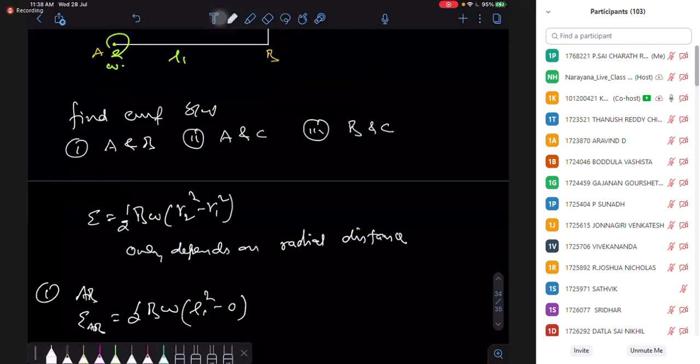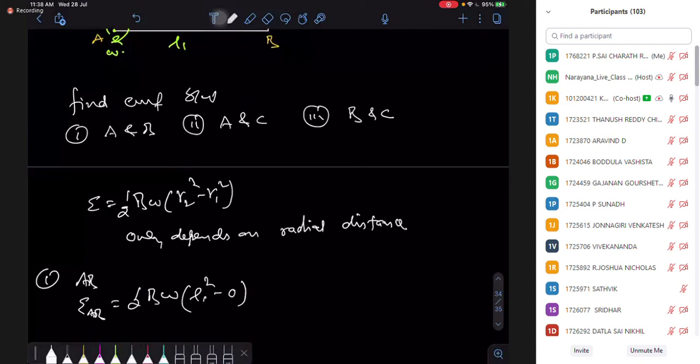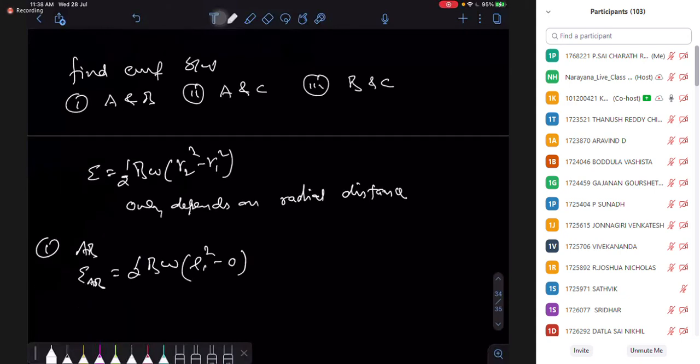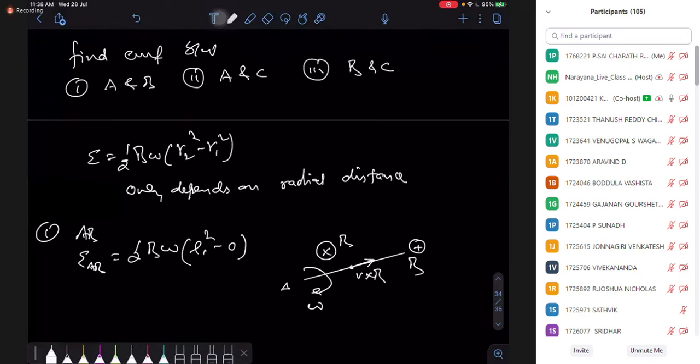Positive and negative is also important here. Positive is toward the V cross B direction. If we take the V cross B direction, which side is positive? From A to B, it is rotating clockwise. Magnetic field is inward, and the direction of my V cross B here is toward B. So B is positive, A is negative. That's my EMF.